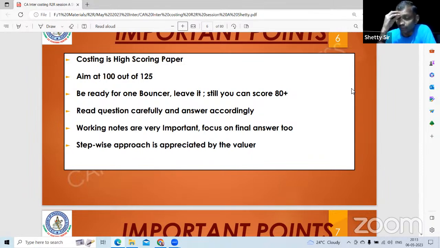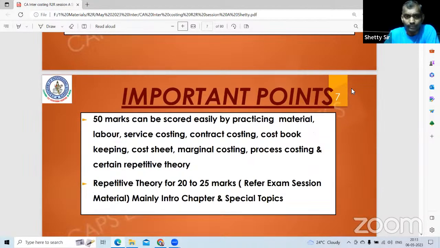Last batch, November 22, CA third rank holder got 100 out of 100 in costing. Okay, you can also aim for it. Then stepwise approach is appreciated by the valuer.